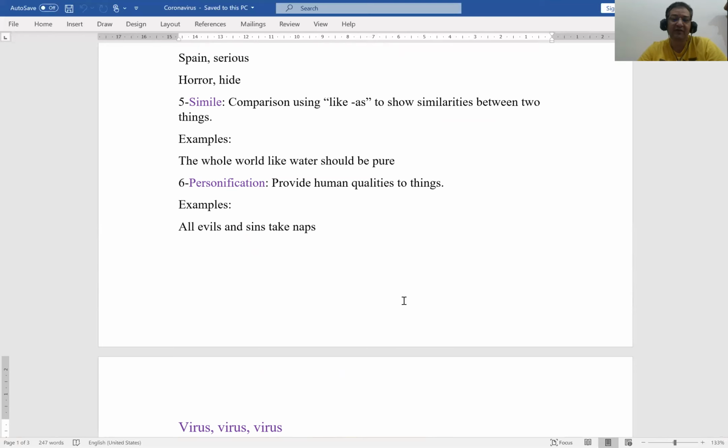The last poetic device is personification. Personification means to provide human qualities to things. That's okay? For example, walk, crawl, cry, smile, laugh, giggle. These are qualities of humans. Once you provide these human qualities to something else, we call this personification. For example, if you say the river crawls, this is personification because who crawls? Humans, but the river flows. So when you say the river crawls, this is personification.